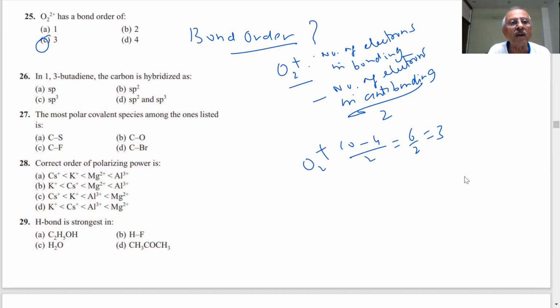1, 3. Because the carbon is hybridized as sp2. What is the structure? 1, 2, 3, 4. 1,3-butadiene.